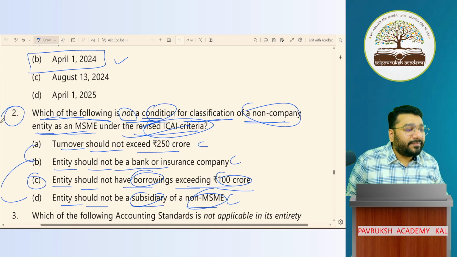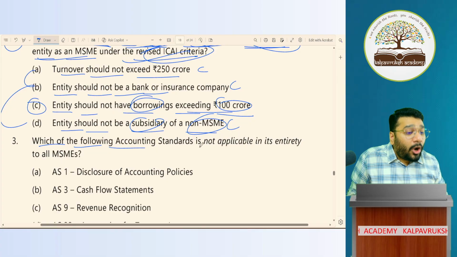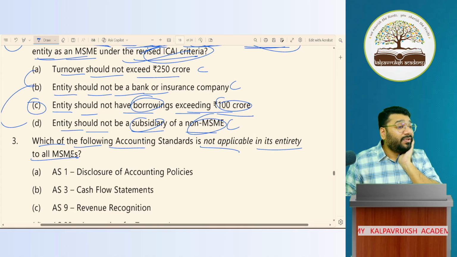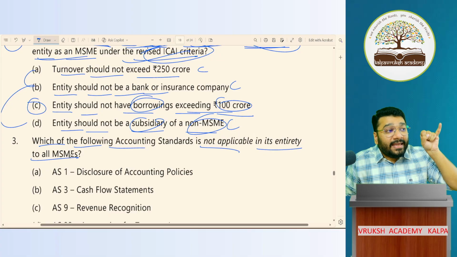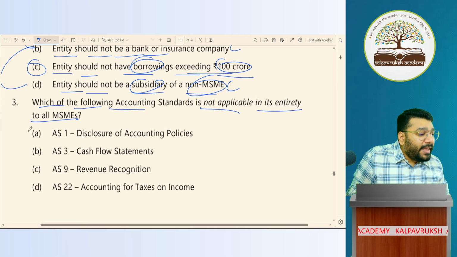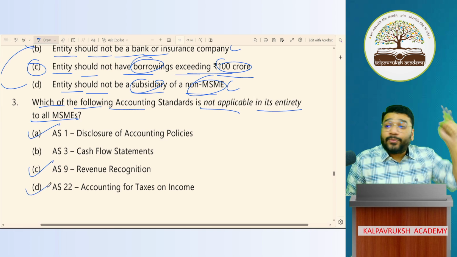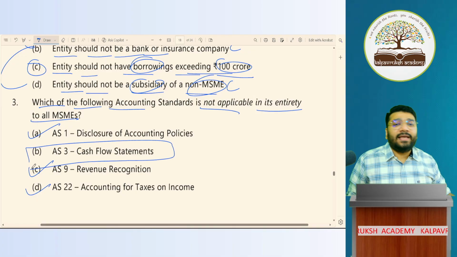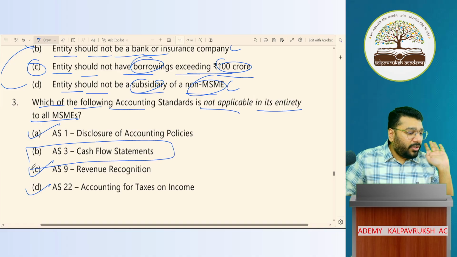Any difficulty? Okay. Next. Which of the following accounting standards is not applicable in its entirety to all MSME? So which four AS are not applicable to MSME? 3, 17, 20, 24. Should they follow AS1? Yes. Should they follow AS9? Yes. Should they follow AS22? Yes. What are they fully exempted? AS3 is fully exempted. Got it, not got it? Easy or difficult? Easy. Okay.